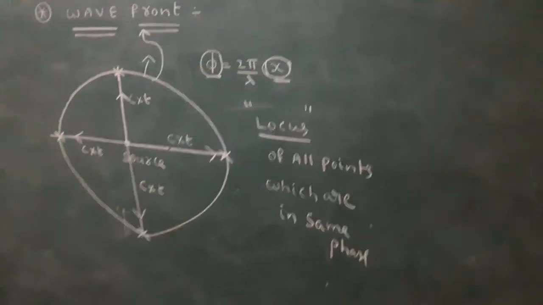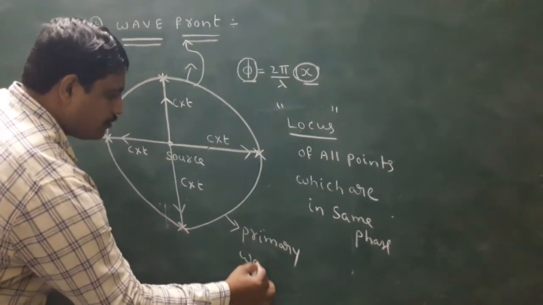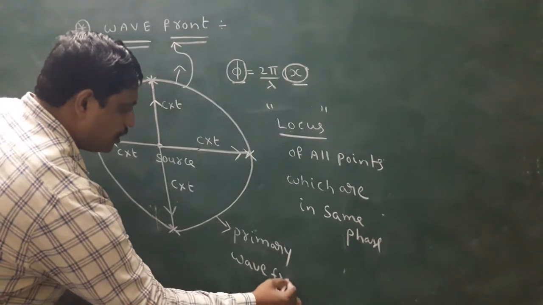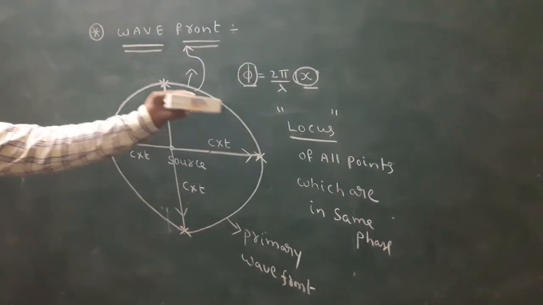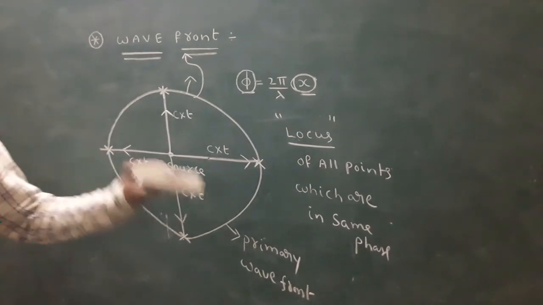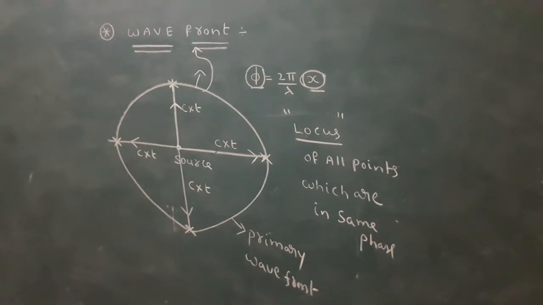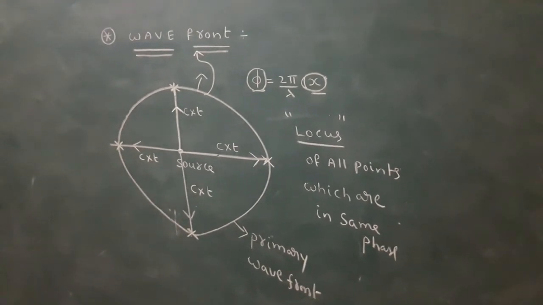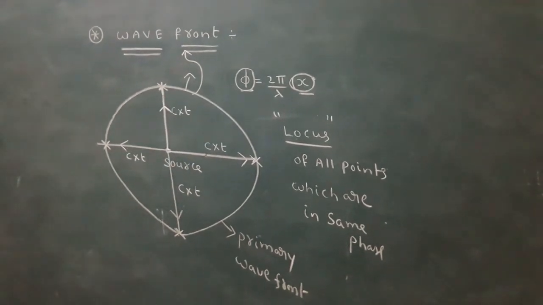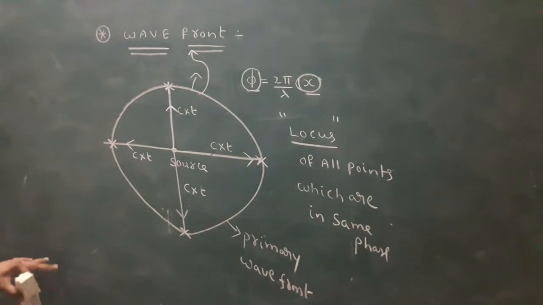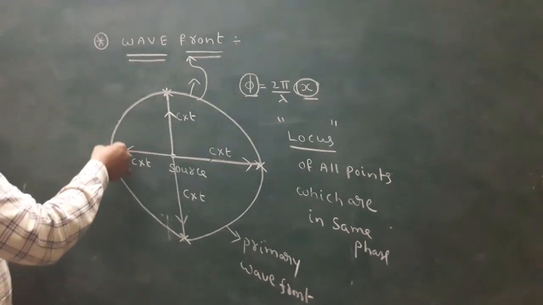This wavefront is called the primary wavefront. Simply, all points in the same phase are joined. Okay, this total is called wavefront. In this situation, this is called the primary wavefront.